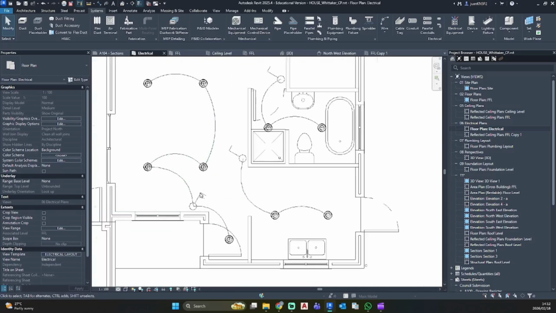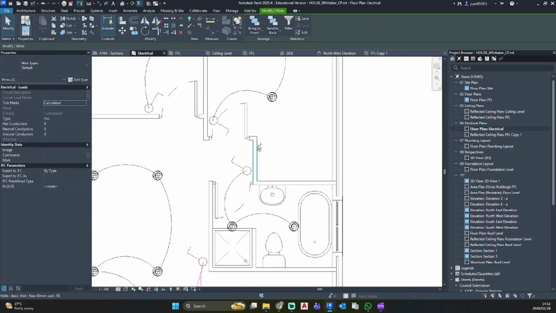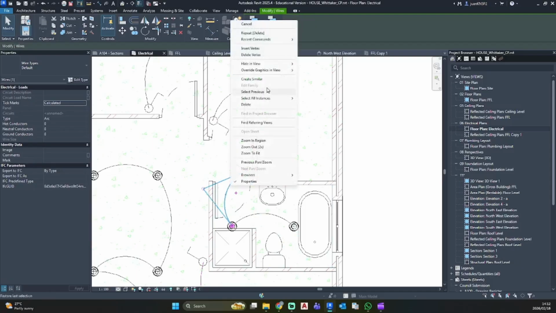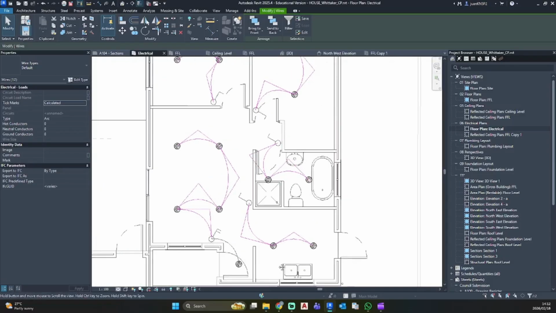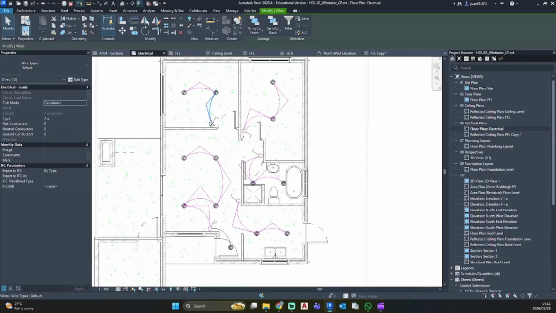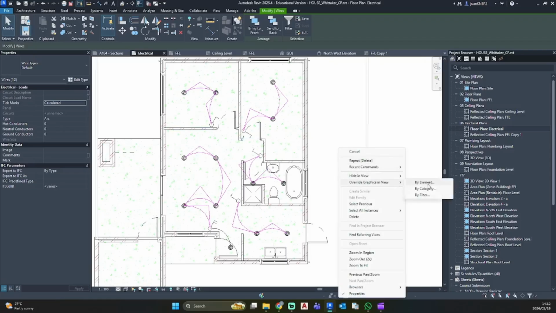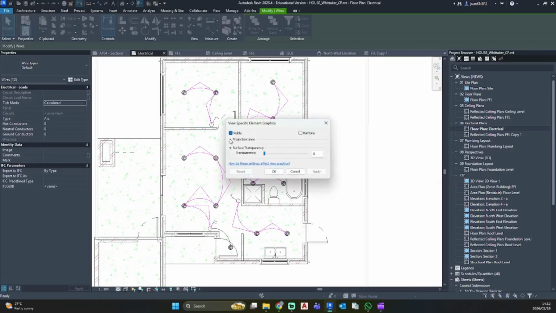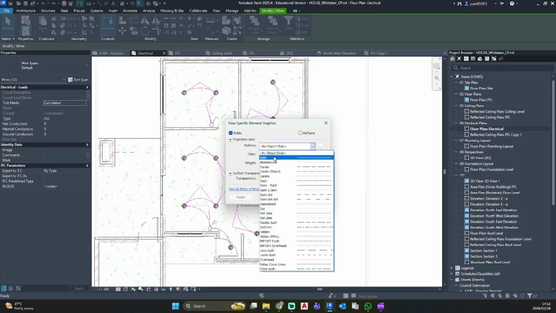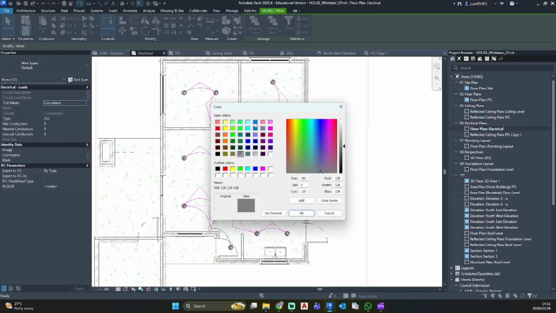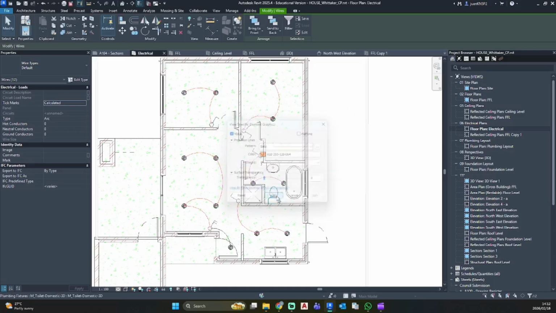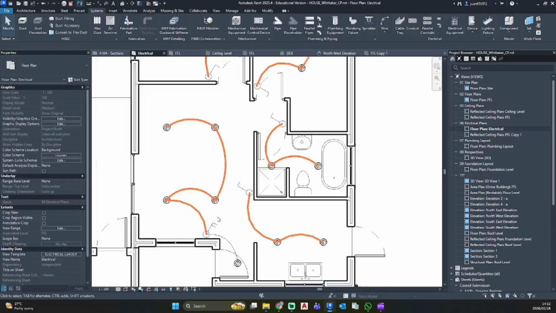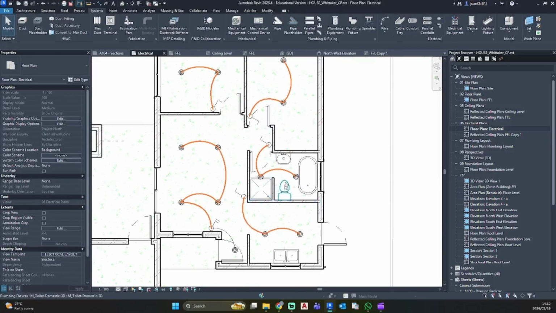So now that we have this, I'm going to select these two. I'm just going to select all instances visible in view, and deselect this one. So everything connected to one switch, I'm going to right click, override by graphics, by element, go to projection lines. We want it solid, and let's make it orange and give it a line weight of 5. Hit apply and OK. I'm going to turn off my thin lines. So now we can see those lines are nicely in color.